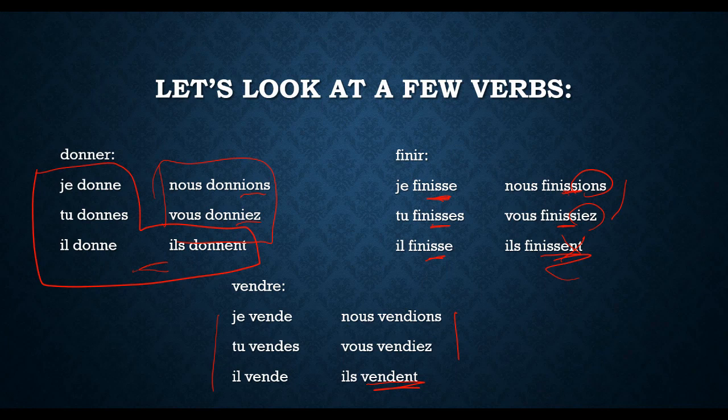So those are regular verbs. Now, I didn't give you any examples of reflexives, but guys, reflexives work the same exact way. I don't have to make a slide about it.